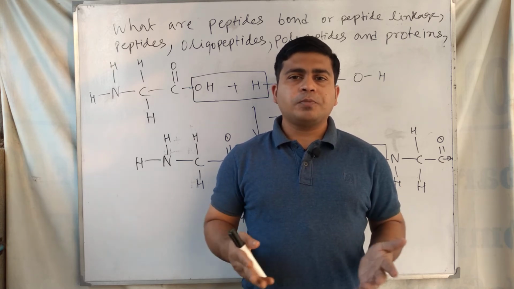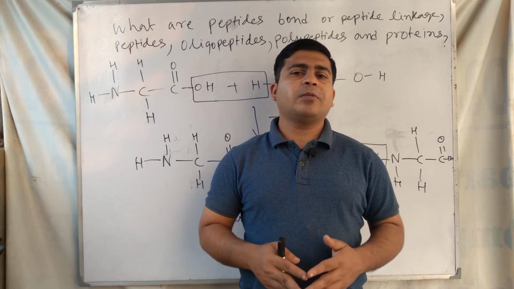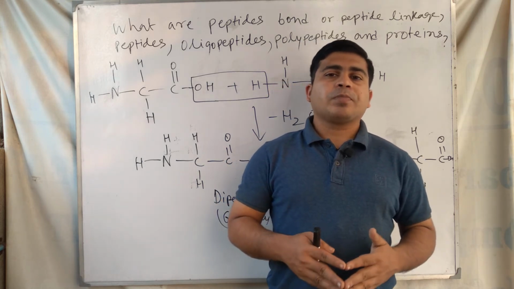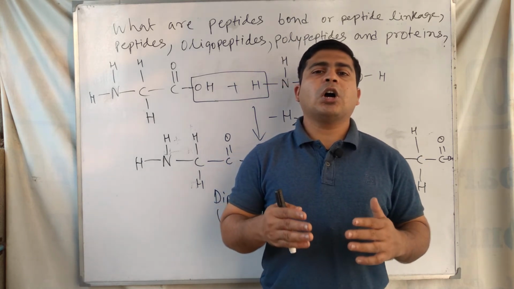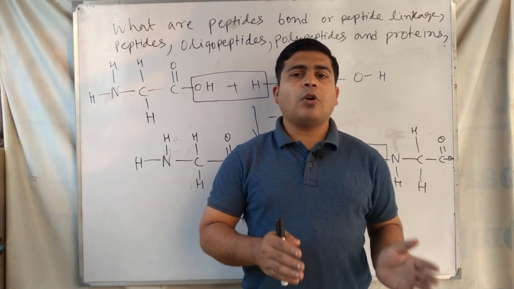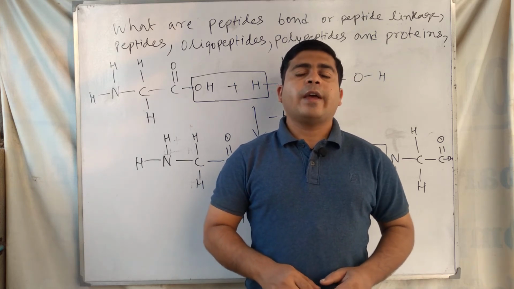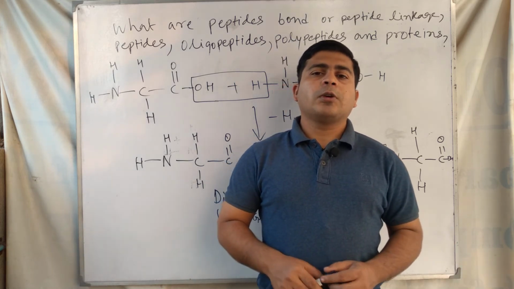when a large number of amino acid molecules form the peptide bond or peptides, that time we call this part proteins. Shorter peptides are called polypeptides, and larger peptides are called proteins.